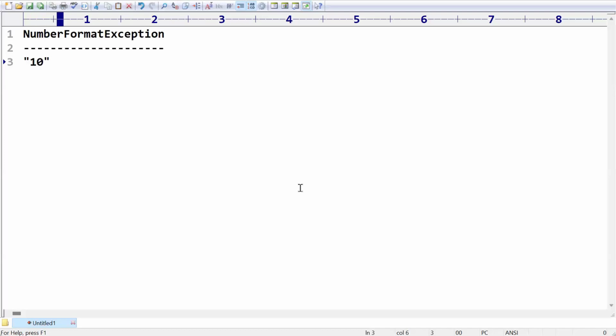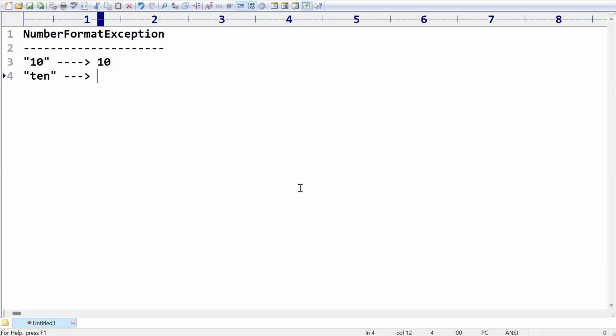Now, can we convert this "10" into an integer? Yes, no problem. The output we are going to get is 10. Is it possible to convert this value into an integer? No. Why? Even though it is mentioned within double quotations, we can apply the conversion function to it.